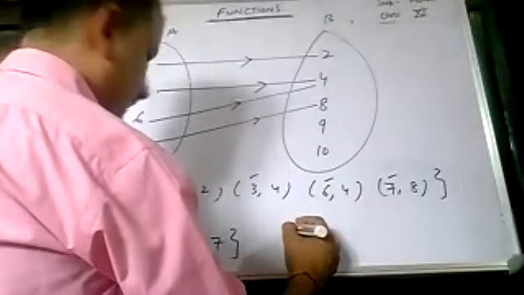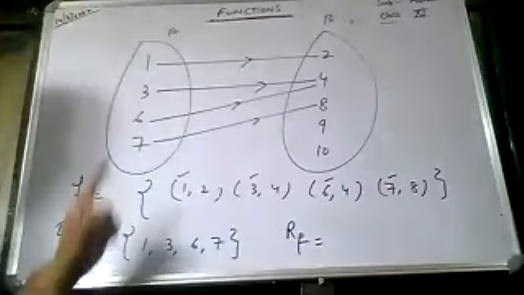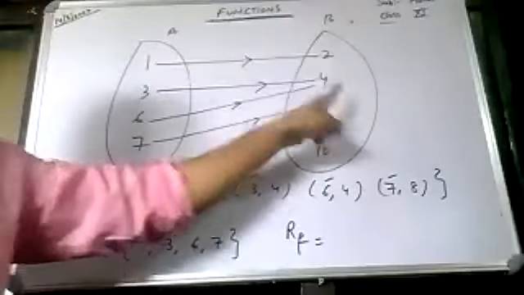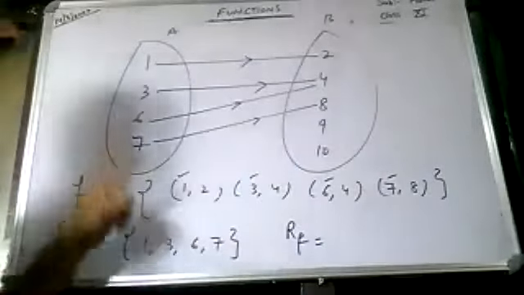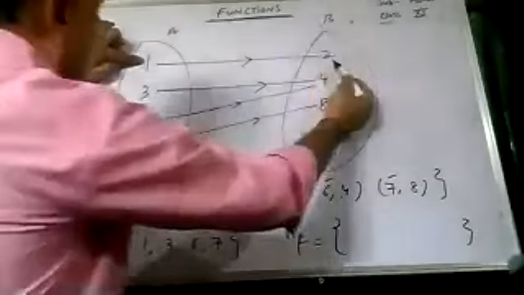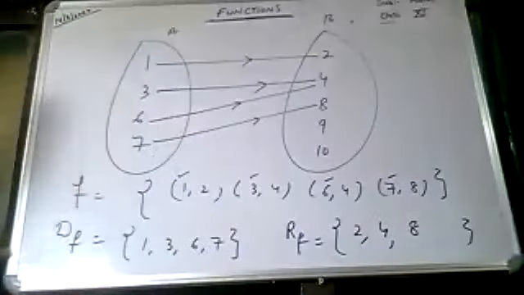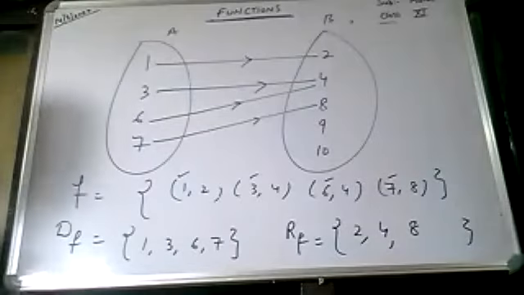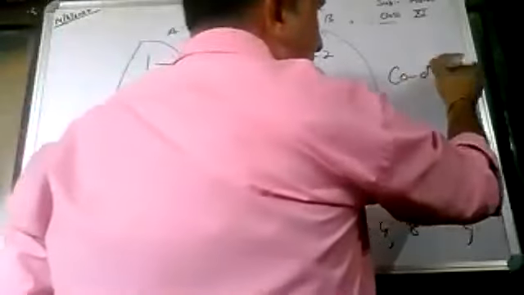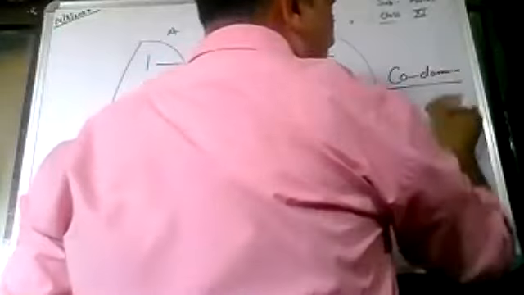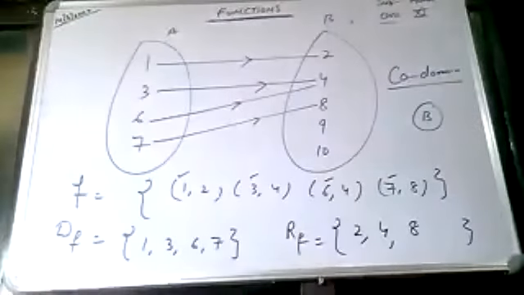Range of F. Range means elements from the set B which are having the pre-image in the set A. So what will come in the range? Any idea class? What is the range in this case? 2, 4, 8. Why did 9 not come? Because 9 does not have any pre-image here. Why did 10 not come? Because 10 does not have the pre-image here. So this is the range of F. And class, codomain. What will the codomain be? The complete set B. The complete second set is the codomain.